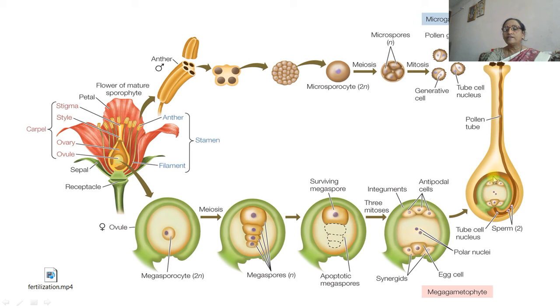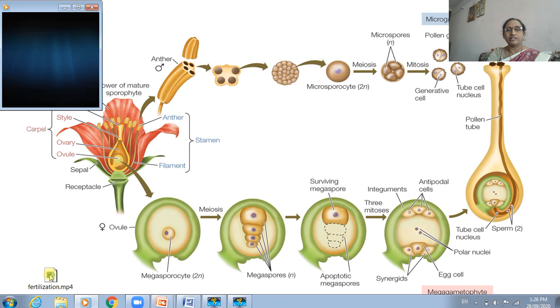Inside the ovule, there is the formation of the embryo sac. When the embryo sac becomes mature, the process of pollination occurs. Due to pollination, pollen grains deposit on the stigma. They germinate there, and the process of fertilization occurs, which is called double fertilization and triple fusion. Now, to elaborate in more detail, we can see one video, and we can get the idea of that very easily.